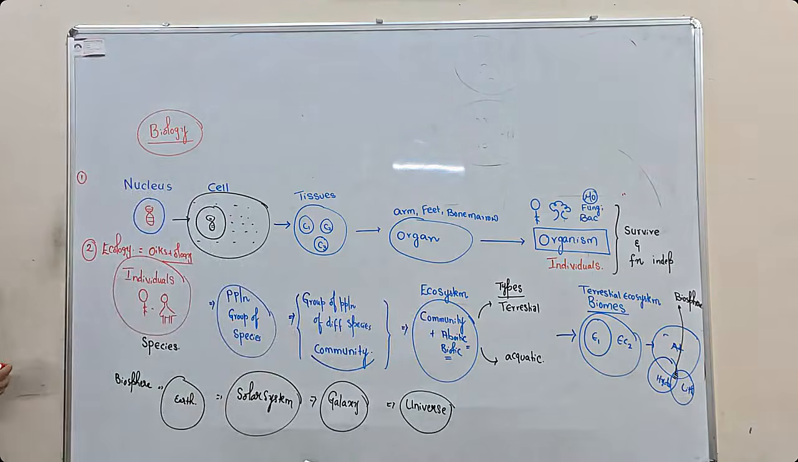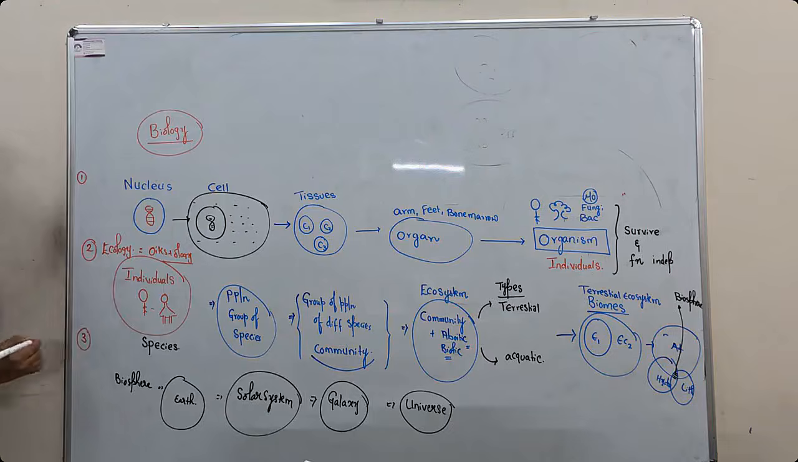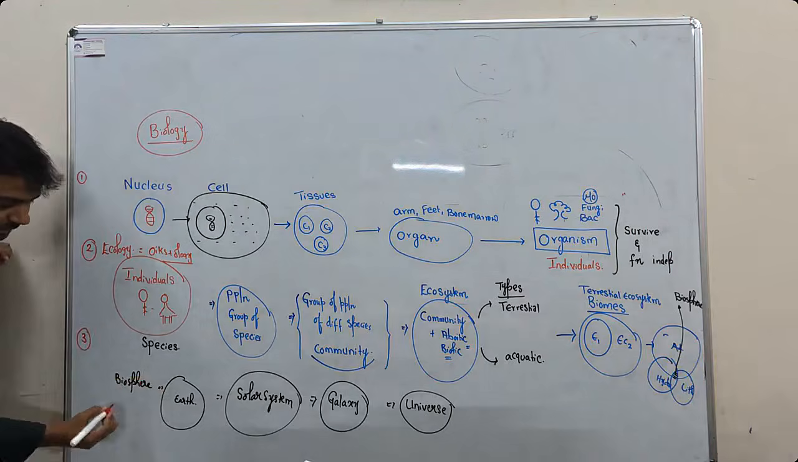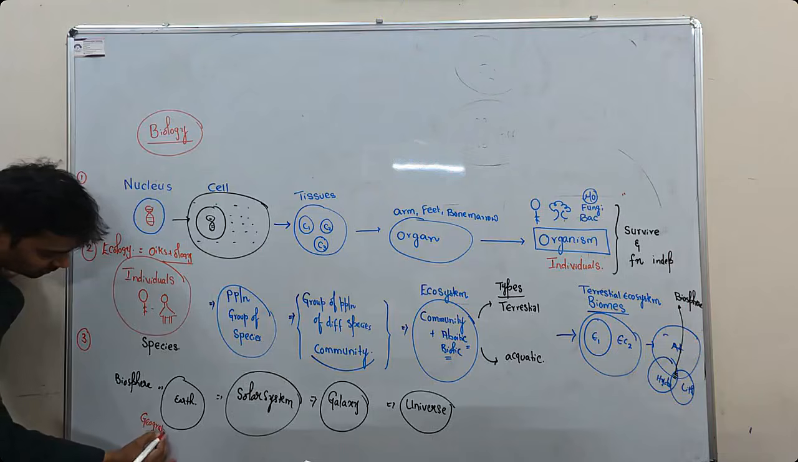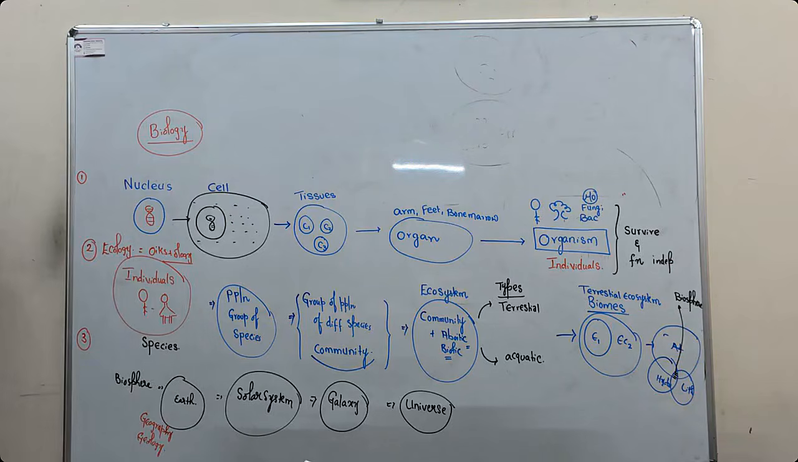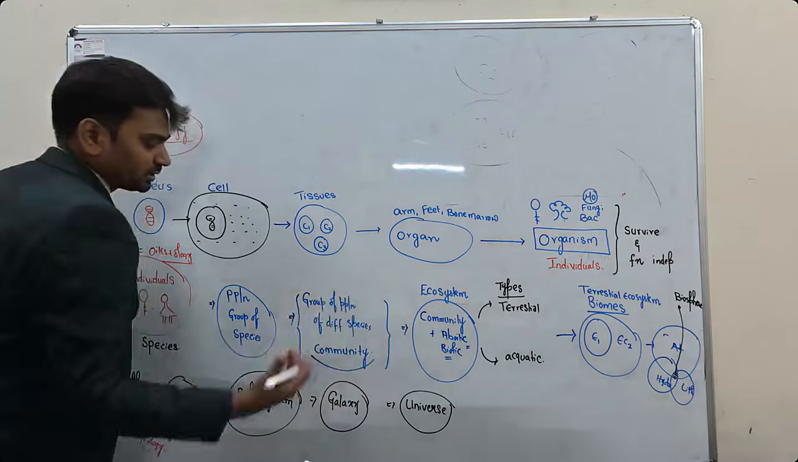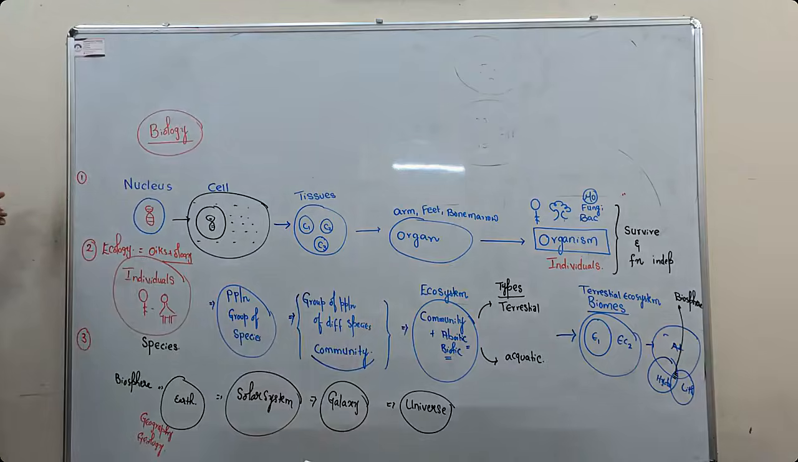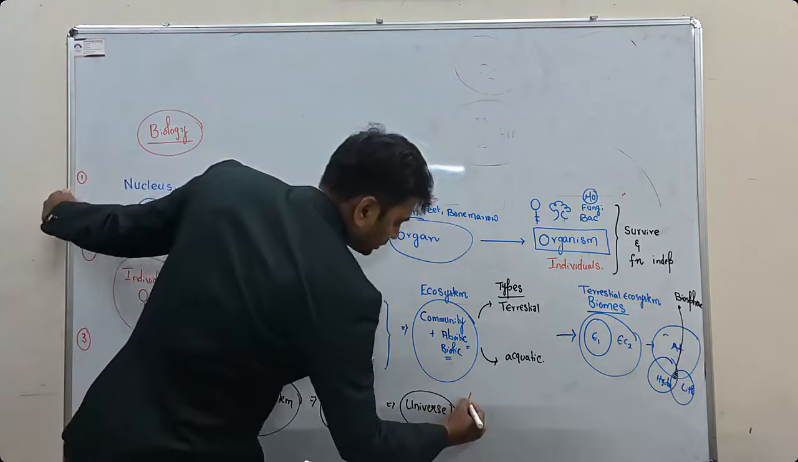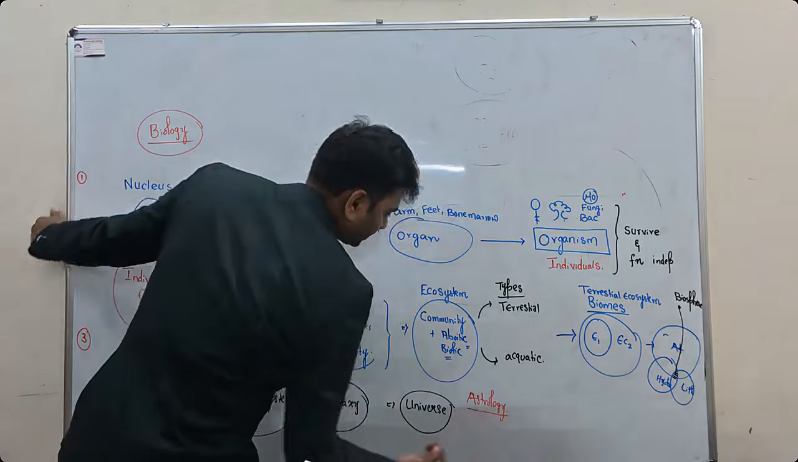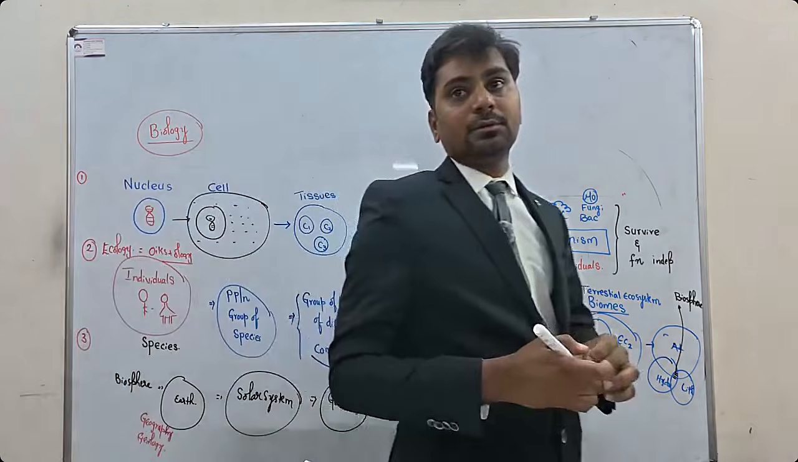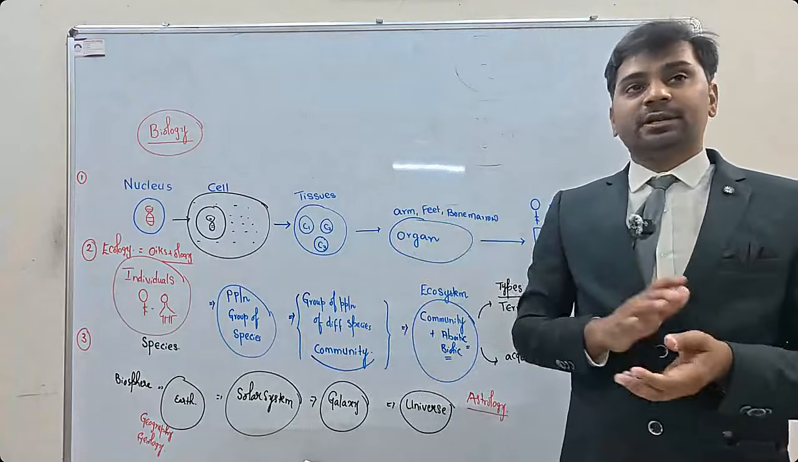The third study is the study of the entire earth, which is called geography or geology. Now, the entire study of solar systems, galaxies, universe is called astrology. Like this, you have these studies. So, this is how the interaction will be there.